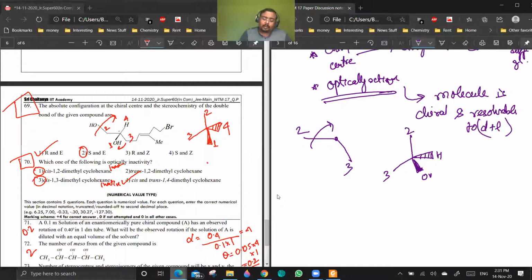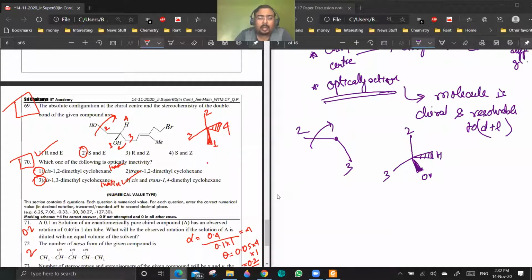Are you clear? The confusion is because they have not put the bond in the correct direction. That is creating all the trouble. Are you getting a point? Yes, sir. Okay, it should have been something like this. Then, sir, can you recommend one also? No, one cannot be recommended, because we have to go as per the wedge and dash representation. Are you getting a point? The moment you have specified that OH is solid dash, it means it is in front of the paper. There is only one way of keeping it in front of the paper, like this only. Are you getting a point? Yes, sir.